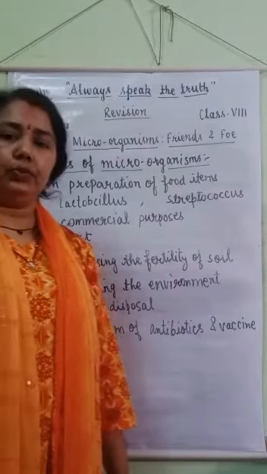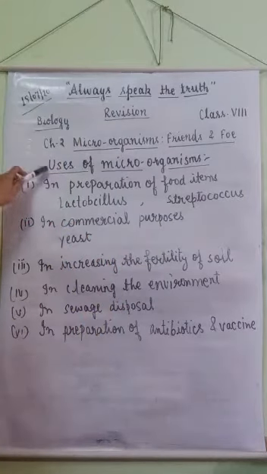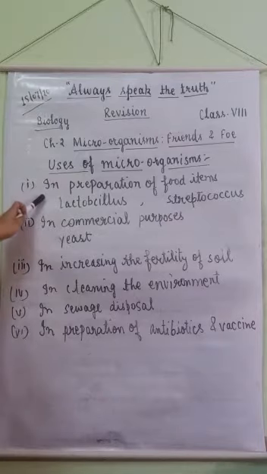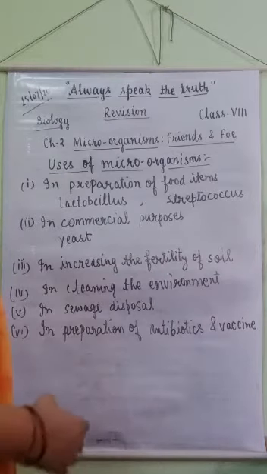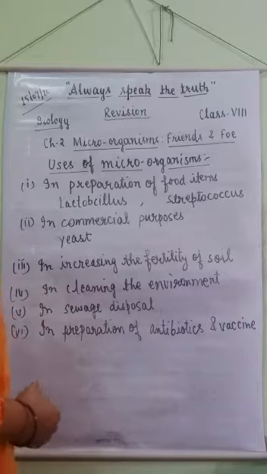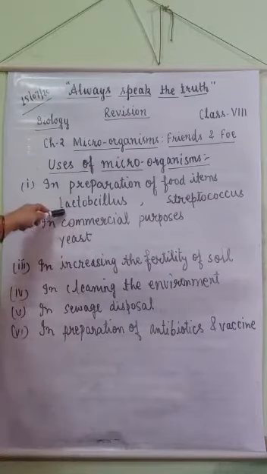Microorganisms are both useful and harmful for us. So let's see some uses of microorganisms. Microorganisms are used in preparation of food items. Like when we prepare curd from milk, lactobacillus bacteria are used. Milk contains lactose. When we add a spoonful of curd to milk, the lactobacillus bacteria multiply and the whole milk converts into curd. Cheese and paneer are also made with the help of lactobacillus bacteria or streptococcus bacteria.